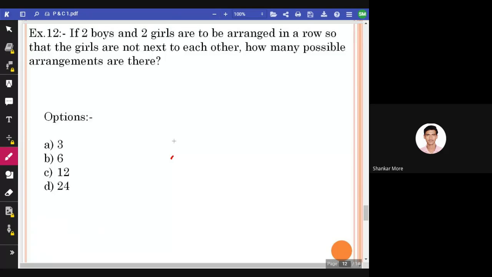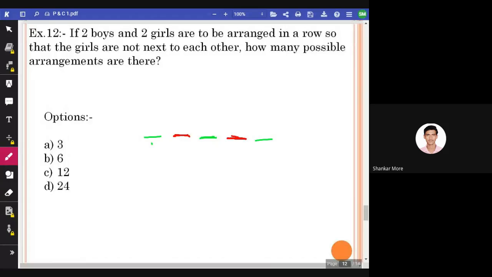So let us suppose this is the place for two boys. Now two girls can be arranged either here and here, or here and here, right? No Srushti, just wait. This green line is for girls, and this red line is for boys.